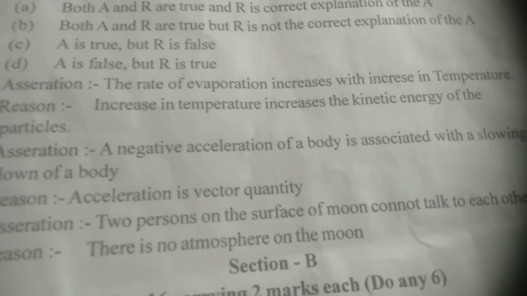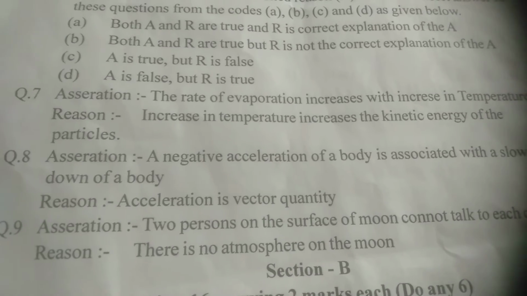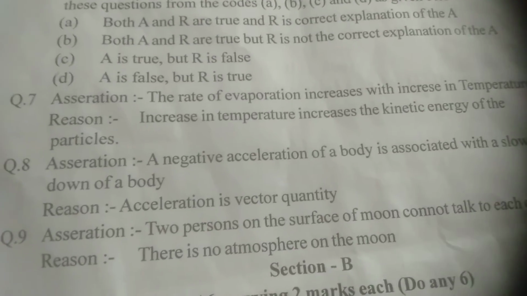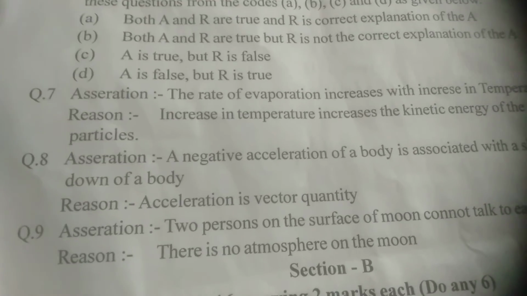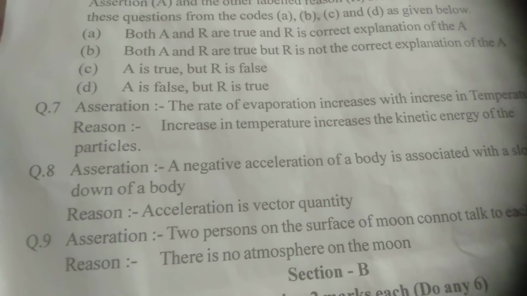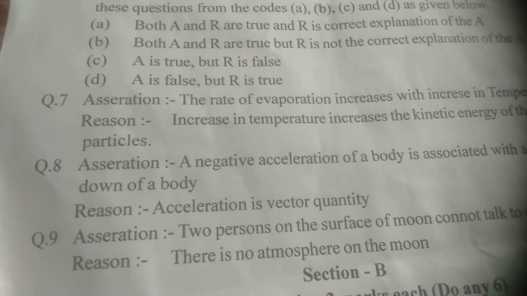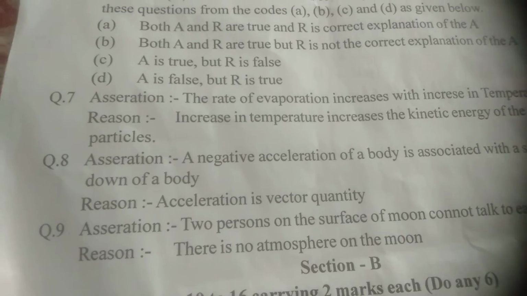Okay, now the next assertion is, two persons on the surface of the moon cannot talk to each other, and the reason given is, there is no atmosphere on the moon. We know that to hear sound we need a medium, sound cannot travel in vacuum. Therefore there is no atmosphere on the moon. So both A and R are correct, and R is the explanation of A.